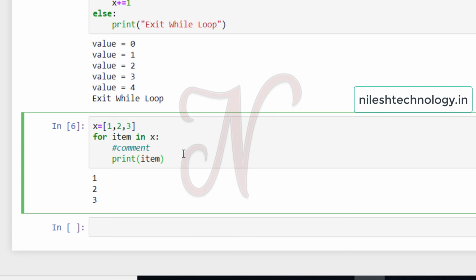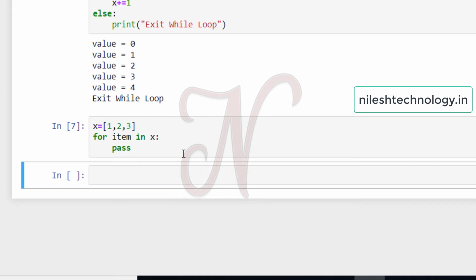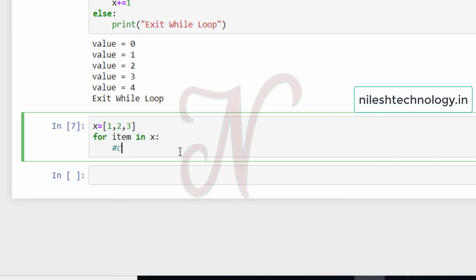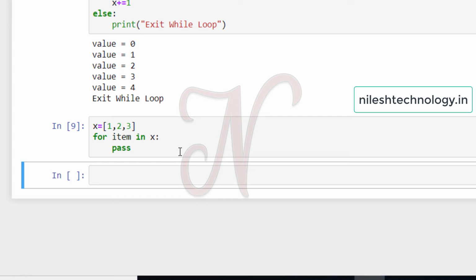If you want to use a looping statement without any statement, then use the pass keyword. See here, my answer is blank, but this is not a compilation error. If instead of pass there is a comment, then it is a compilation error. Pass is used to pass the instruction to the next value, so that's why this is not an error.